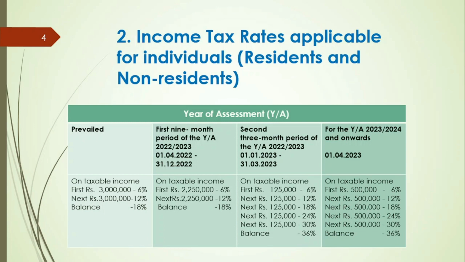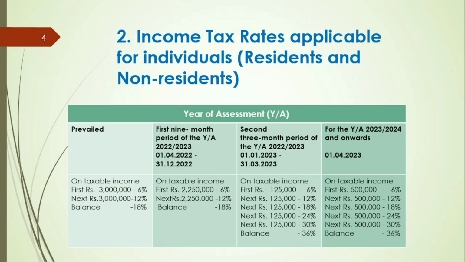For the second 3-month period of the year of assessment 22-23, there are 6 tax slabs and rates. Each slab consists of 125,000 rupees and rates start from 6% and continue as 12, 18, 24, 30 and on the balance of taxable income the maximum rate of 36% will be applied.